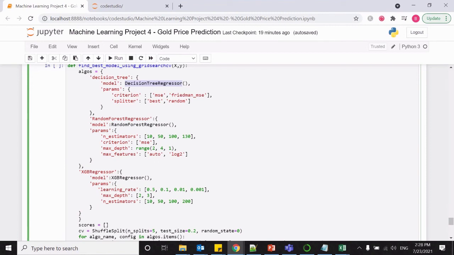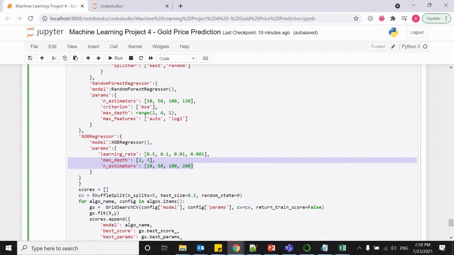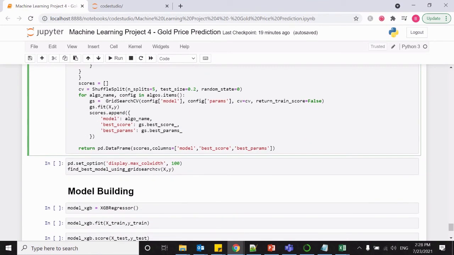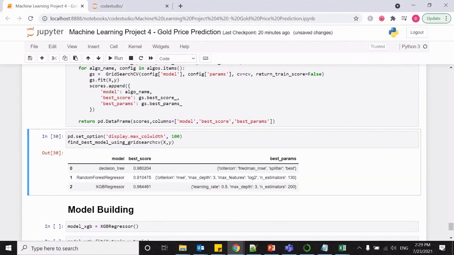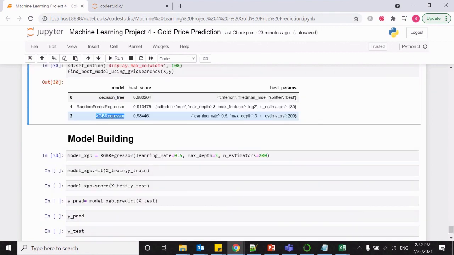So these are the algorithms, and these are sample parameter values for each algorithm. We will iterate and apply the model selection technique using grid search CV on each model, and we'll store the best score and the best parameters for the respective models. Now run the code below to find the best model with its score and parameters. So here is the result. We can see the best results coming for the decision tree and XGBoost regressor with these optimized parameter values. So we will be taking the XGBoost regressor algorithm to build the model.